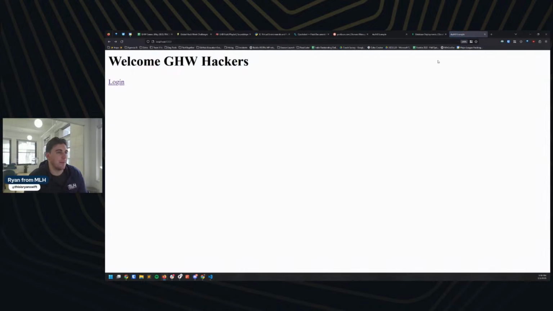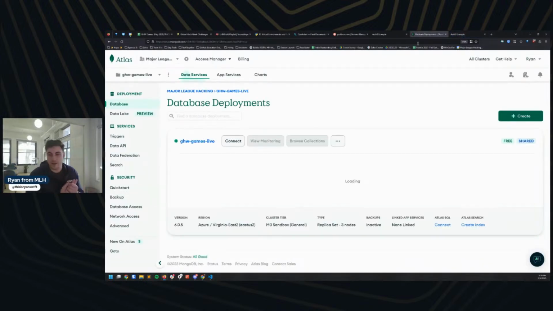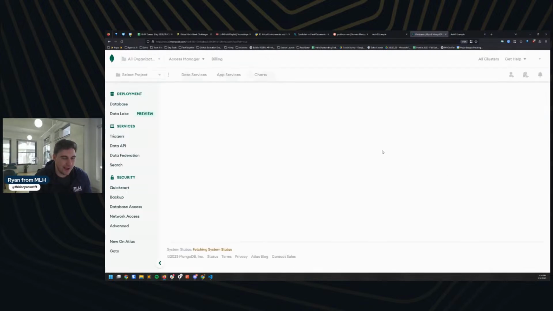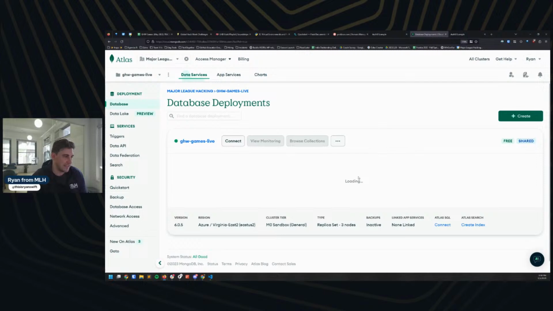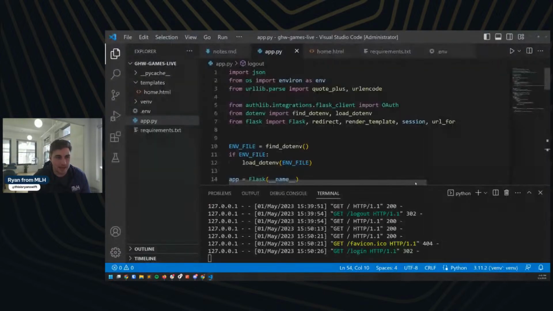Great. I'm going to pop back here. I'm going to get back to MongoDB because we are slowly running out of time. We've got just over an hour left. I want to make sure we get through some stuff. So we've got our cluster, or rather our database, ready to rock. We are going to use this here. The next thing I want to do, though, is actually pop back to our code, and I want to pop open my notes from my prep.